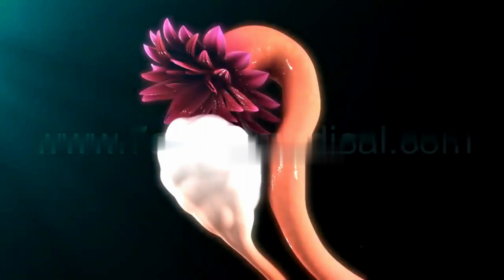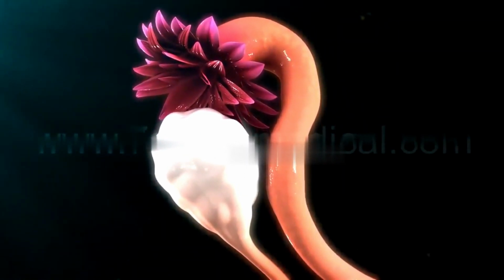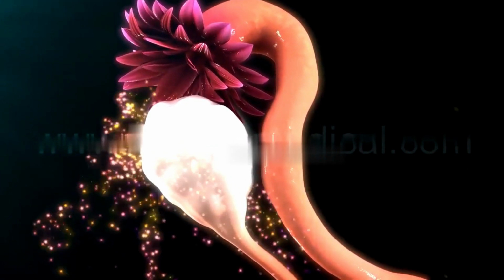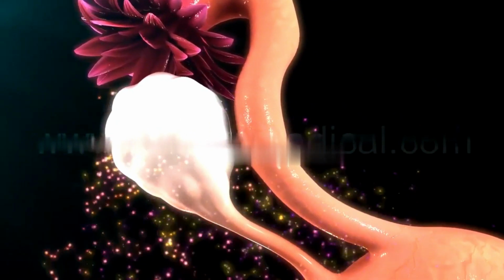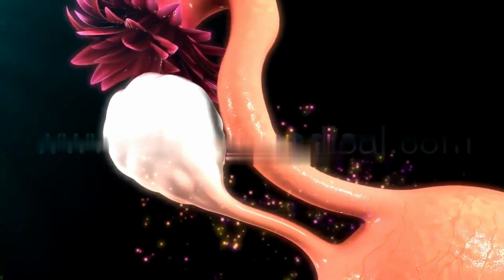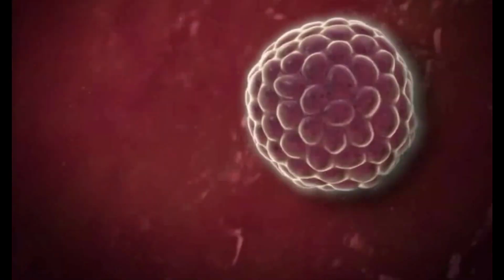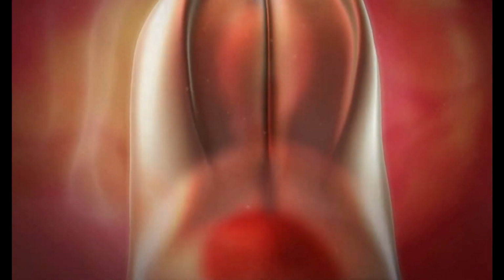The luteal phase is the last phase of the menstrual cycle. During the luteal phase, the remaining part of the Graafian follicle transforms into a structure known as the corpus luteum. The corpus luteum secretes a large amount of progesterone, which is essential for the maintenance of the endometrium. Such an endometrium is necessary for the implantation of the fertilized ovum and other events of pregnancy.